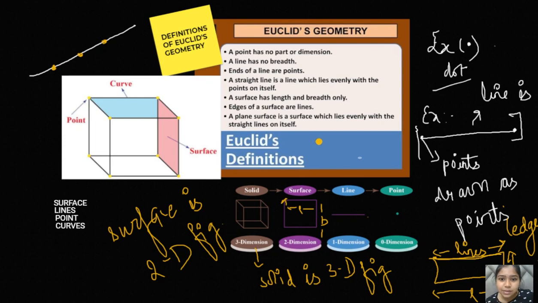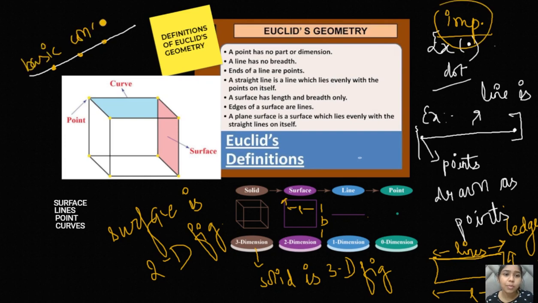A plane surface is a surface which lies evenly with a straight line on itself. Okay, so these are a few definitions of Euclid's geometry. These are the important definitions because they form the basic concept of geometry. If you don't know about these definitions, you won't be able to solve the questions of geometry. You won't be able to recognize or understand any type of shape. To recognize or understand any type of shape, you just have to go through these basic concepts and know what a surface is, what a line, point, curve is. Okay, this is the line, this is the point.